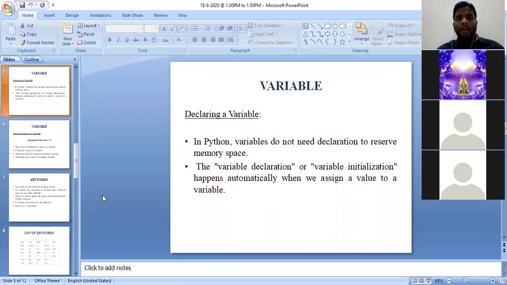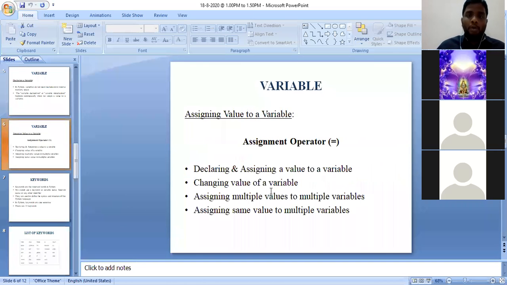But in the Python programming language, there is no purpose or use of declaring a variable. Simply, we can take a variable and assign a value by using the assignment operator, equal to. This slide will make it clearer. So to assign a variable, we simply need to use an assignment operator, called equal to.